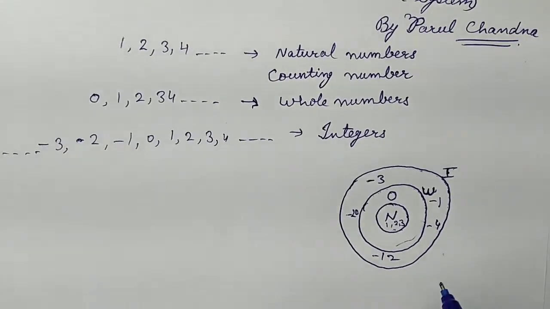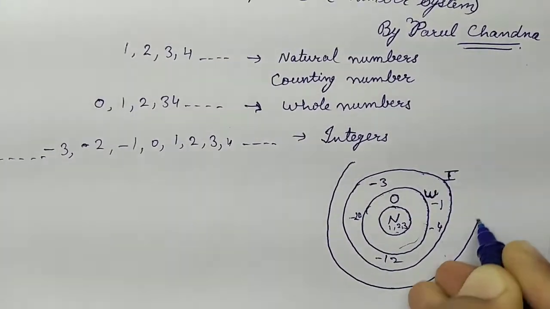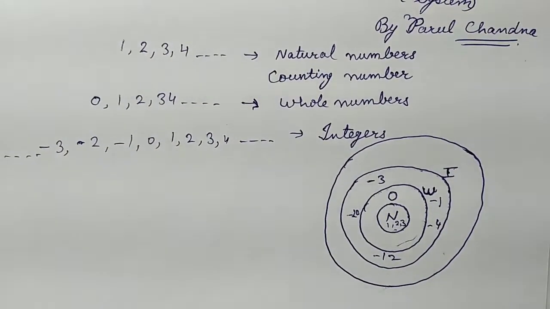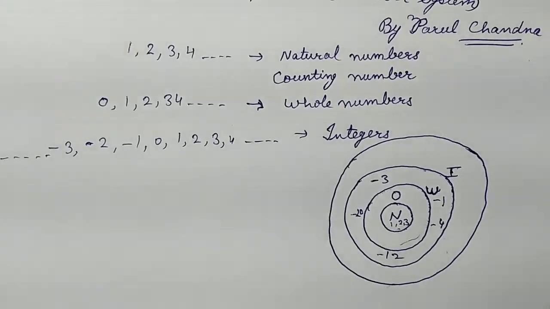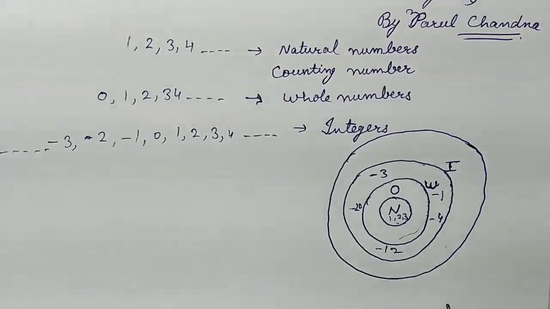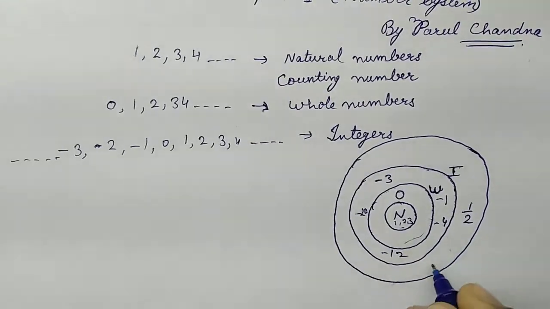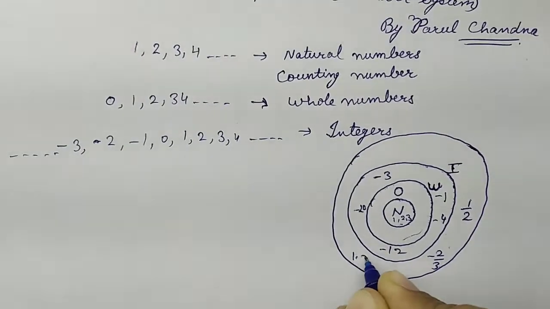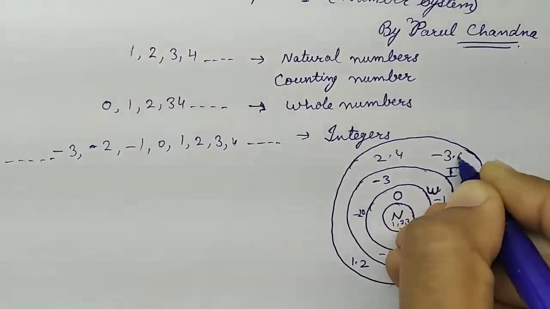After that, we study one more area in which we include decimal numbers, fractions, and negative fractions also. Suppose I am taking here 1/2, -2/3, 1.2, 2.4, -3.6.